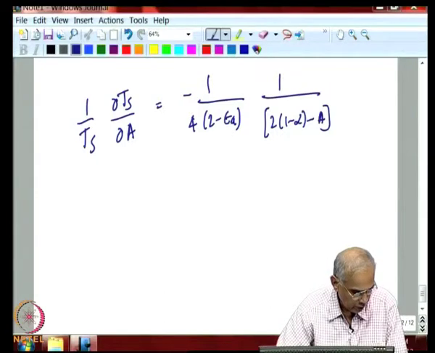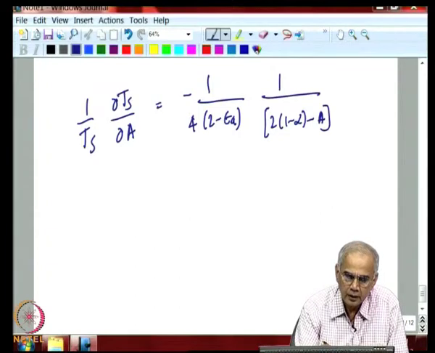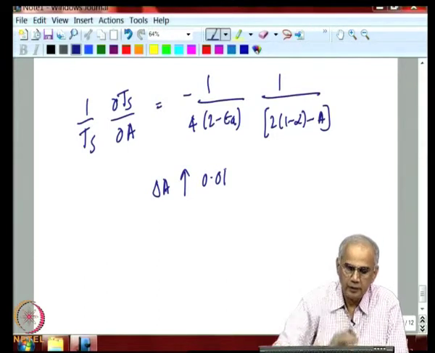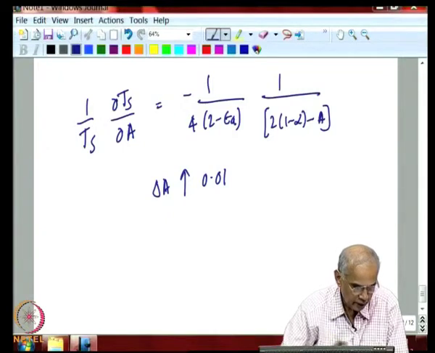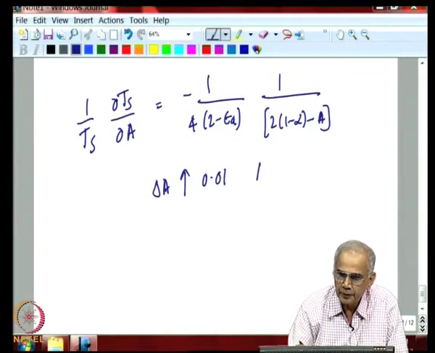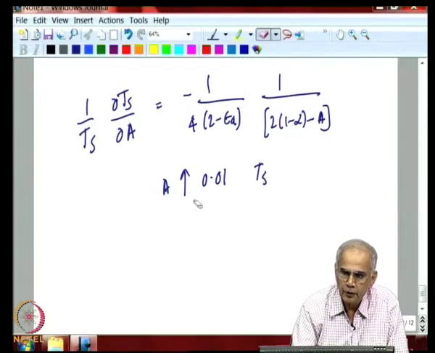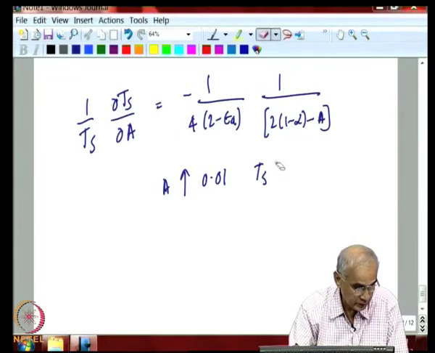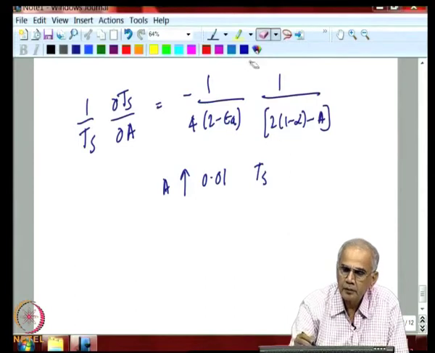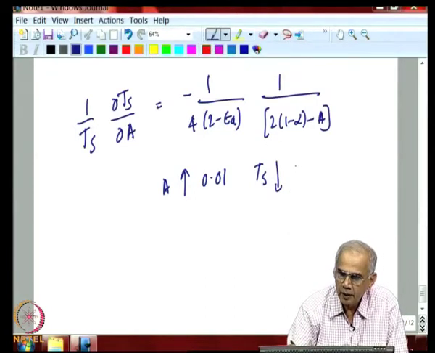a change observed at 0.01, okay. It is a very small change. You will say delta A increases by 0.01, the absorptivity of the atmospheric layer. Then according to this estimate, the surface temperature will, I will use a common symbol here, if the absorptivity goes up 0.01, very small change, the temperature will go down by 2.5 Kelvin. So, there is a big change.